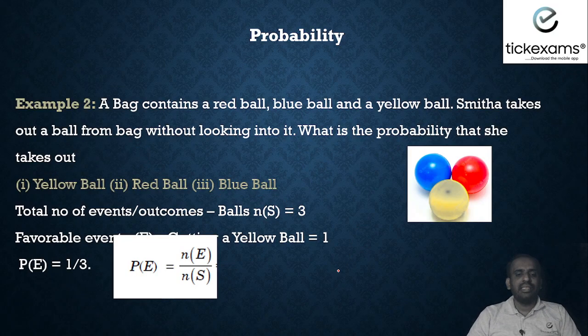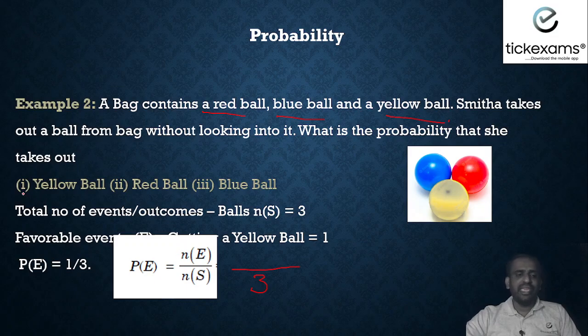Now, next we will go for example 2. A bag contains a red ball, a blue ball and a yellow ball. Smita takes out a ball from the bag without looking into it. What is the probability that she takes out a yellow ball, red ball or blue ball? Here, first we will see the sample space. What is the sample space? That is the denominator, total outcomes. We have 1 red ball, 1 blue ball and 1 yellow ball. So in total we have 3. In the denominator we will write 3.